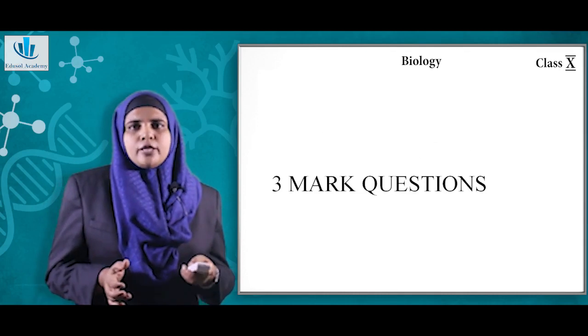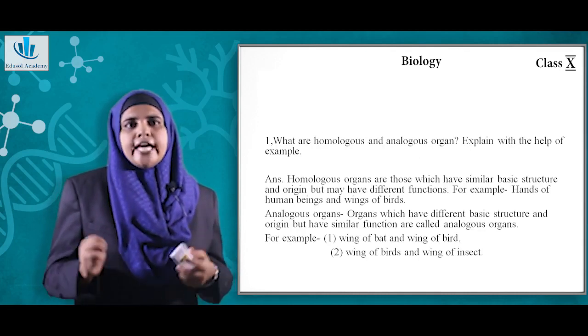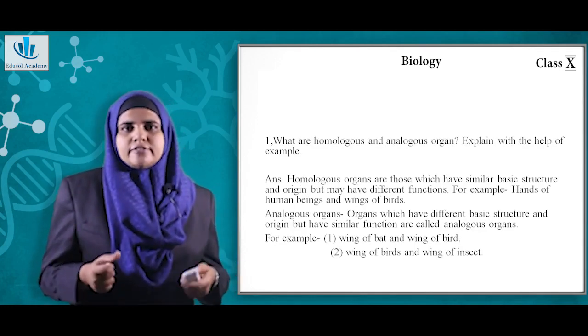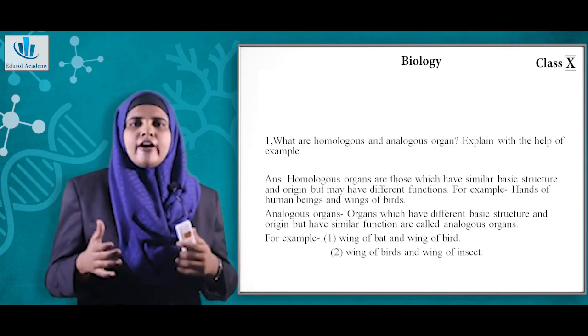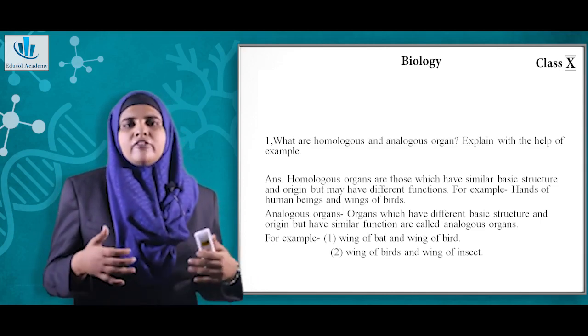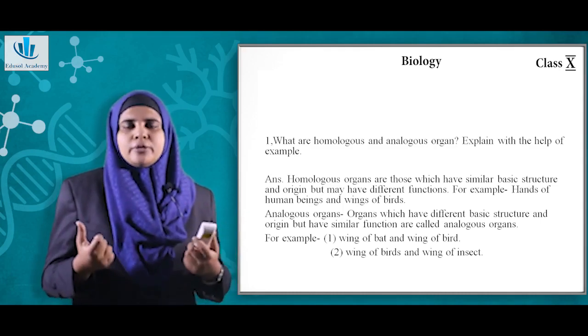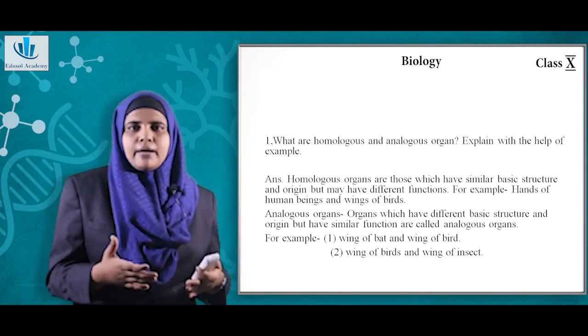Now coming on to 3-mark question. The first question is, what are homologous and analogous organ? Explain with the help of example. So homologous organs we have seen are those which have similar basic structure, or they have a similar origin but have a different function. For example, the hands of human beings and that of other animals like other mammals.